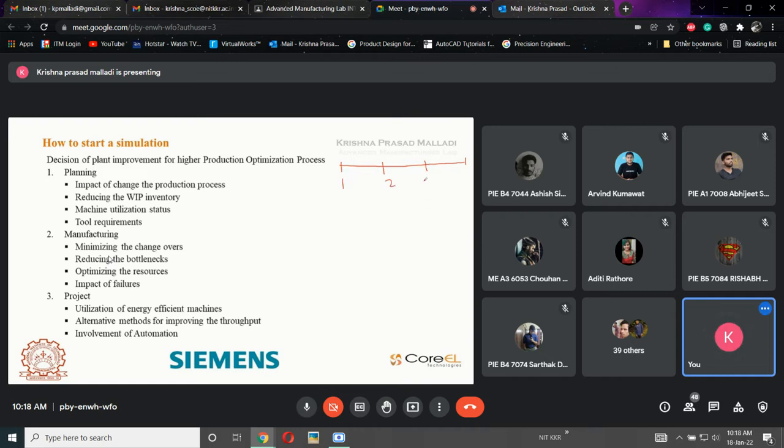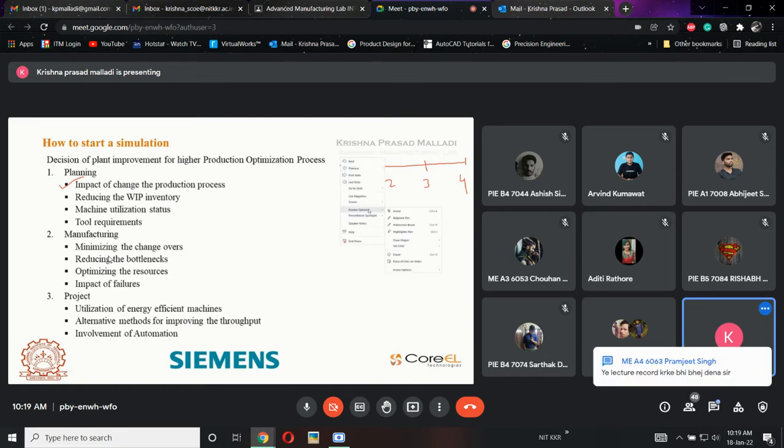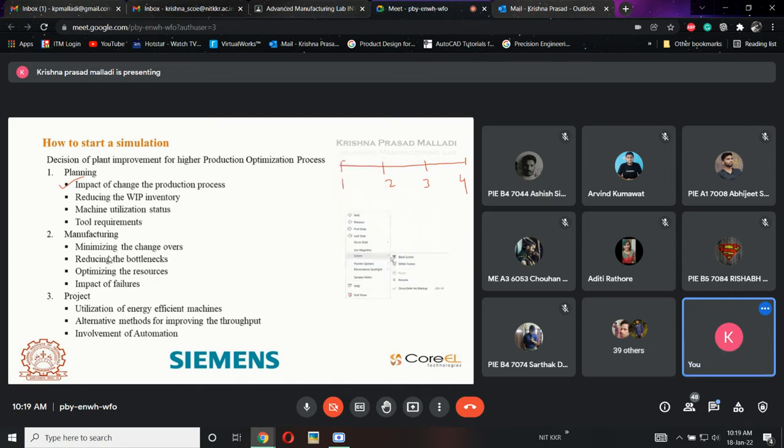1, 2, 3 and 4. I am explaining the impact of change in production process. In that there are 4 machines: first machine, second machine, third machine, and fourth machine. My production process is that the material needs to go like this. The material is supposed to go like this.